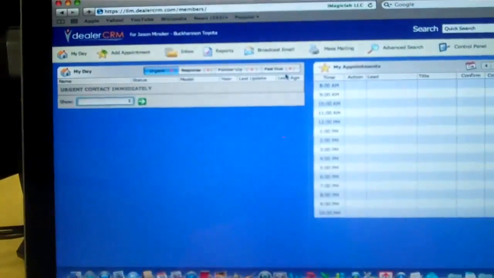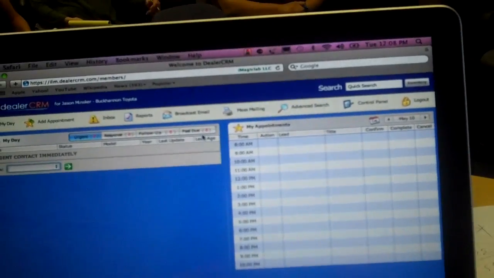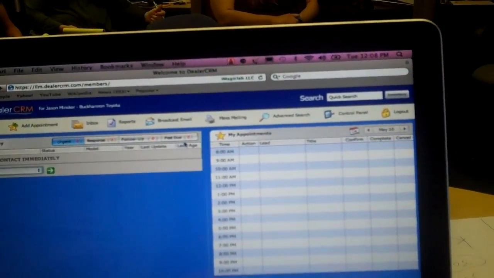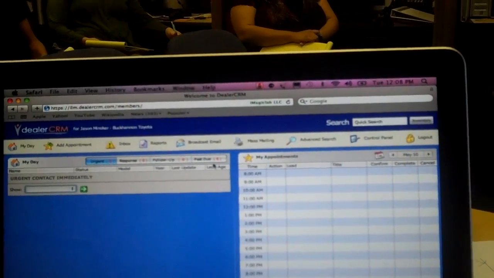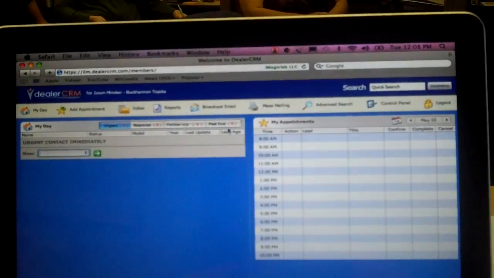Now, what's going to happen is they're going to go all the way over here to past due. The lost opportunity coordinator, all the leads that you deaded for whatever reason are going to be the fresh leads of the lost opportunity coordinator. Any leads that are post 30 days old are going to go into the past due category, which will be a fresh lead for the lost opportunity coordinator. That means we're going to have two teams of internet coordinators. Team A is going to focus specifically on your fresh leads, and you have a 30-day time clock. Team B is going to be your lost opportunity coordinator that only handles your dead leads and leads that are post 30 days old. Does that make sense?